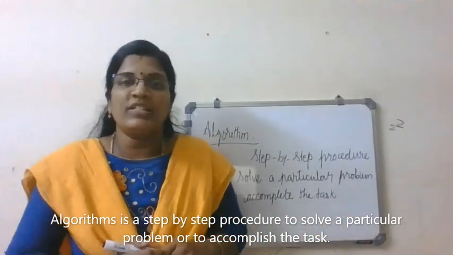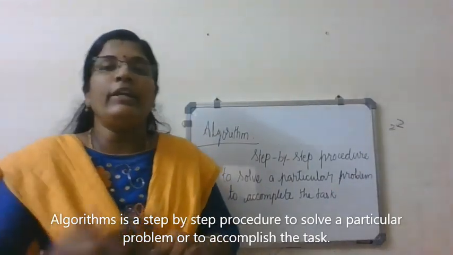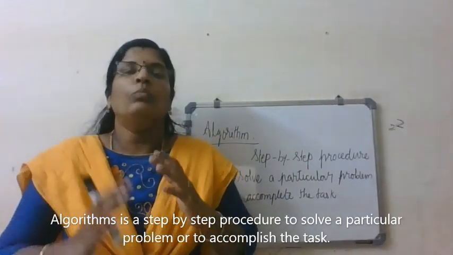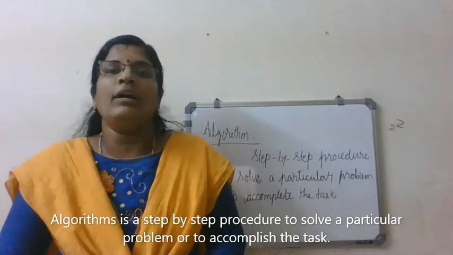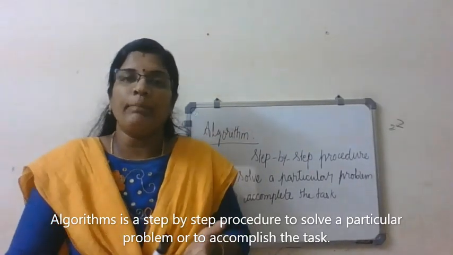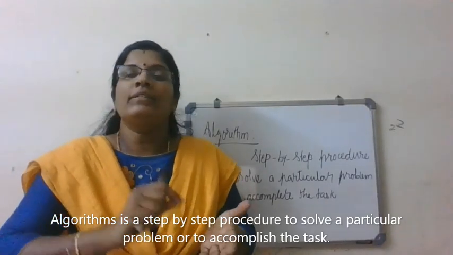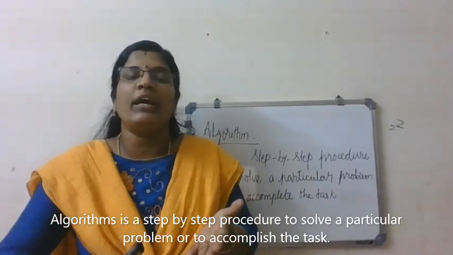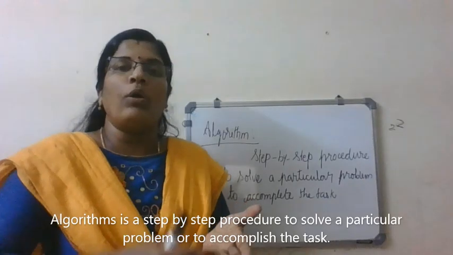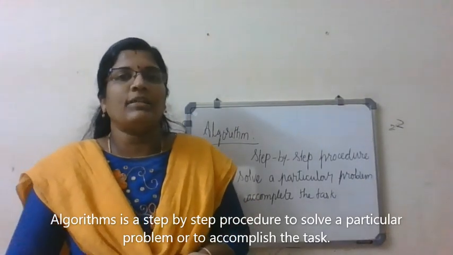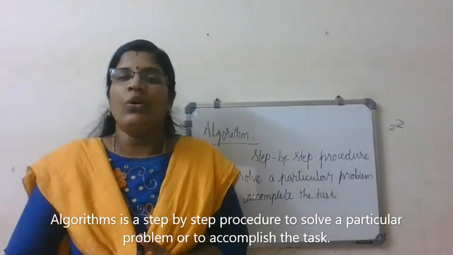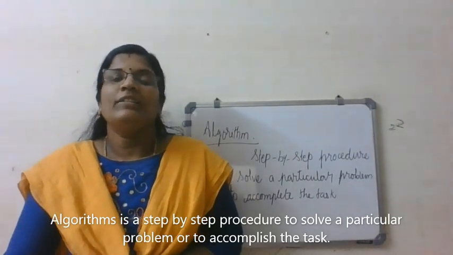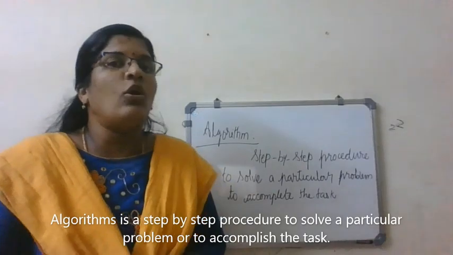So in computer terminology, if there is any work given to you, instead of directly getting into the task, first you have to take a piece of paper and write the step by step procedure of how to solve the problem and complete the task. It is called algorithm. Is it clear for everyone? That's good. All of you repeat what is meant by algorithm.